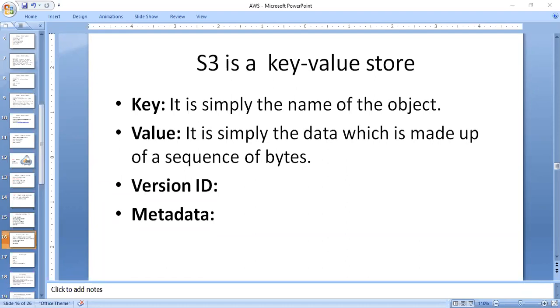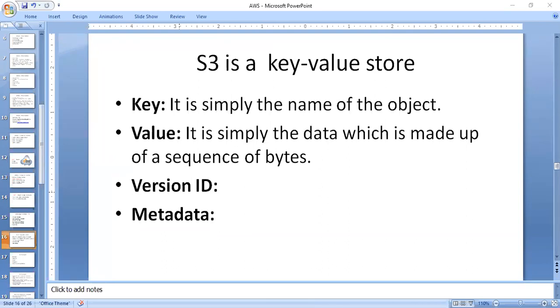Each and every object here is simply a representation of a file, which is considered an object for storage purposes. It has the key value, that particular information, key value, version id, and some other data. What is the key in this case? Here the key is a simple name of the object.